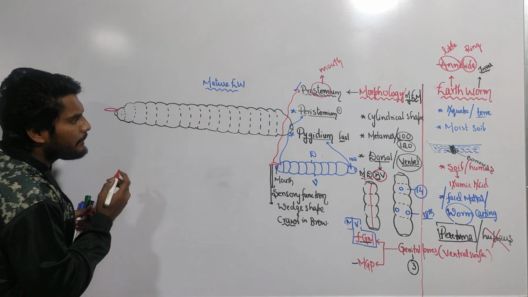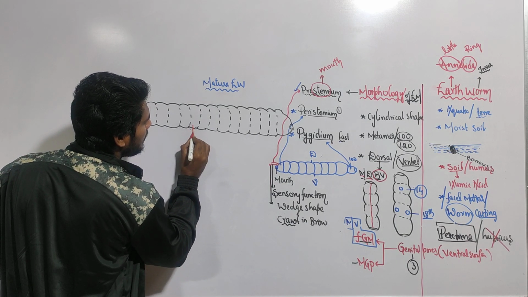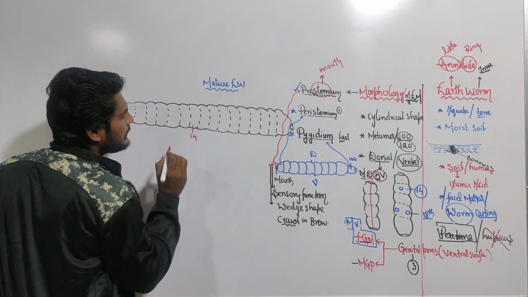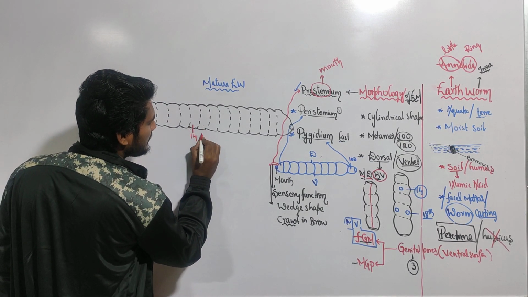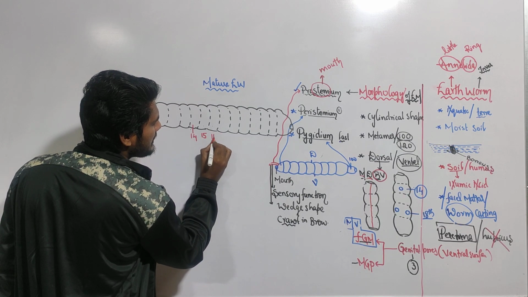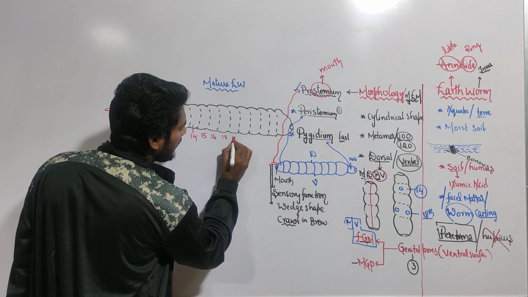Now all these are segments. You just remember, this is segment number 14, then the 15th segment, the 16th segment, the 17th segment, and the 18th segment.